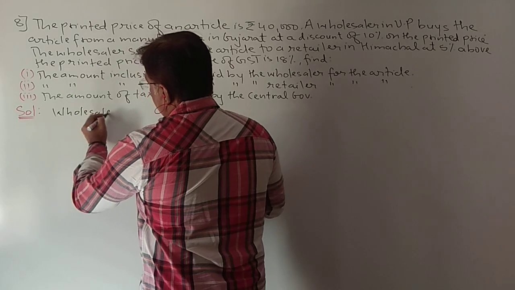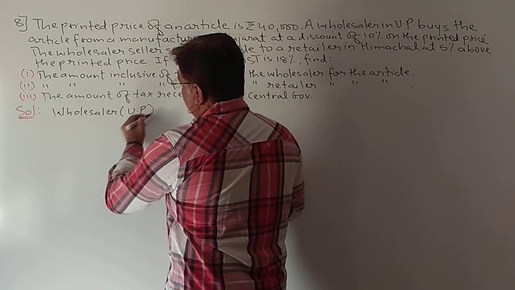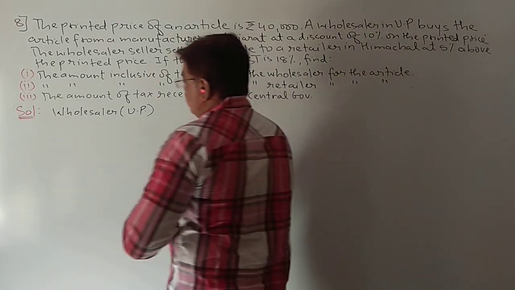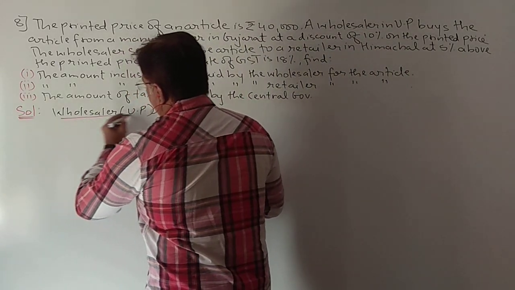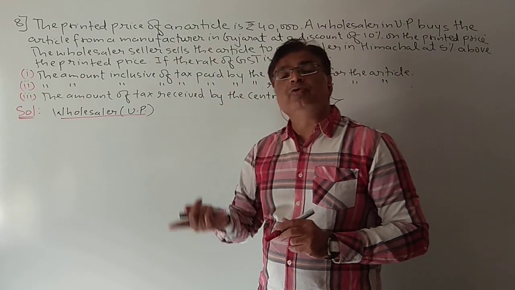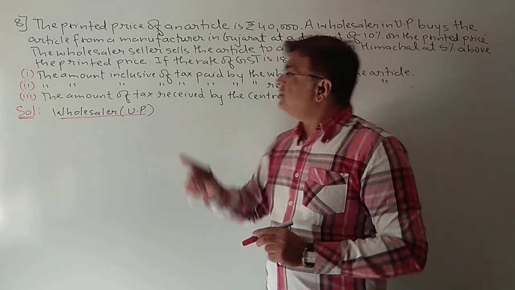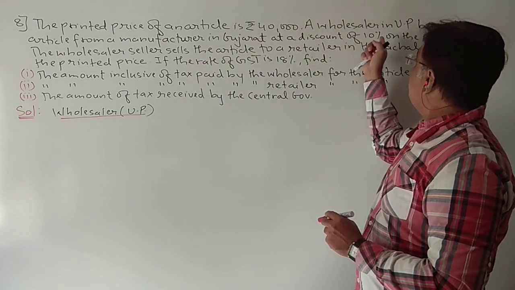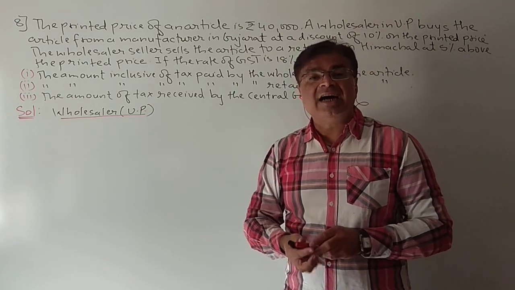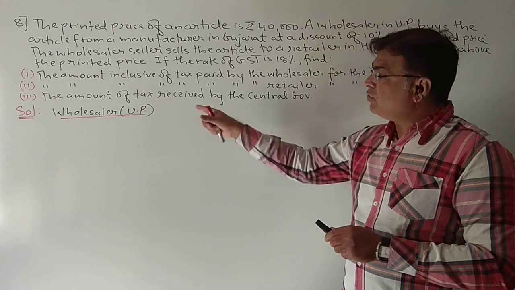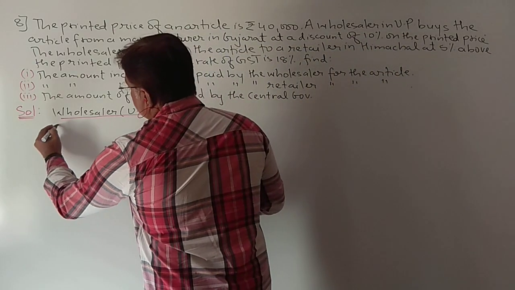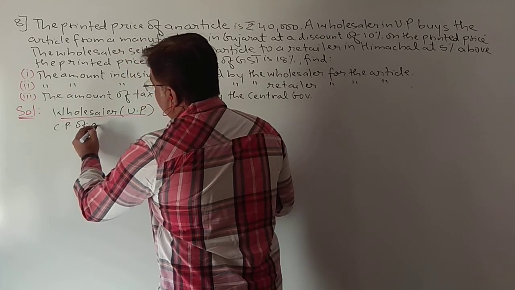wholesaler, and we'll write UP, because this wholesaler is from UP. Now he's purchasing the article from the manufacturer in Gujarat, but at which price? At a discount of 10%. So the wholesaler of UP is getting a discount of 10% on this article. So let us calculate what will be the cost price of the wholesaler of UP. So, cost price of an article.